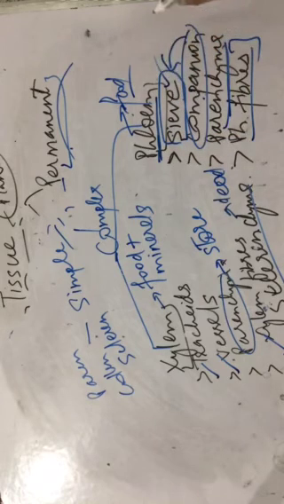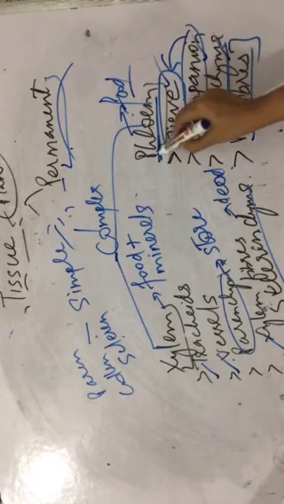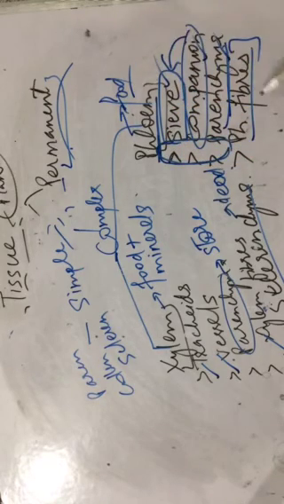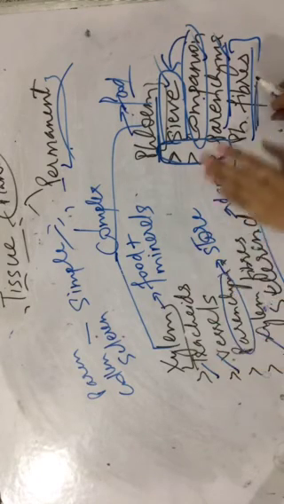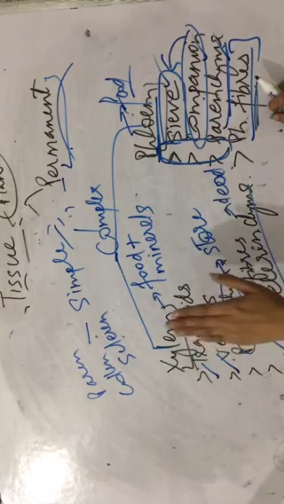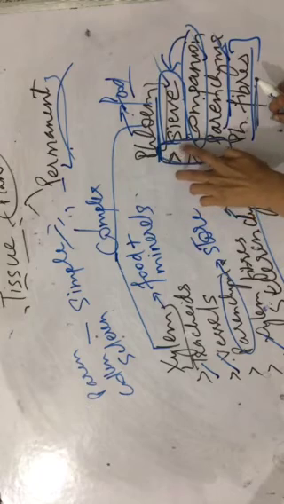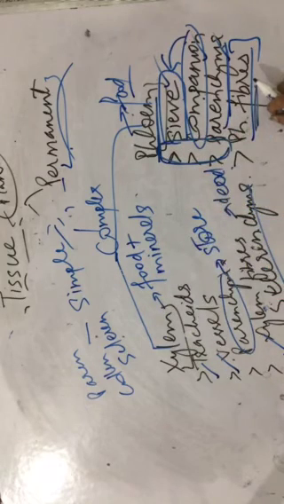Because sieve cells are living, companion cells are living, parenchyma are living. These three parts are living. That is why phloem is living. Only one, phloem fiber made up of sclerenchyma, is dead. Okay? Xylem and phloem. Xylem is dead because it is made up of three dead parts. Phloem is living because it is made up of three living parts.